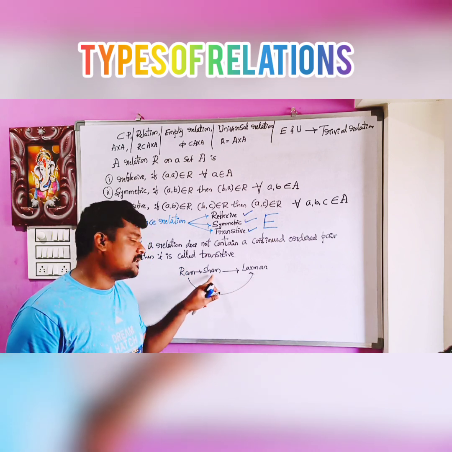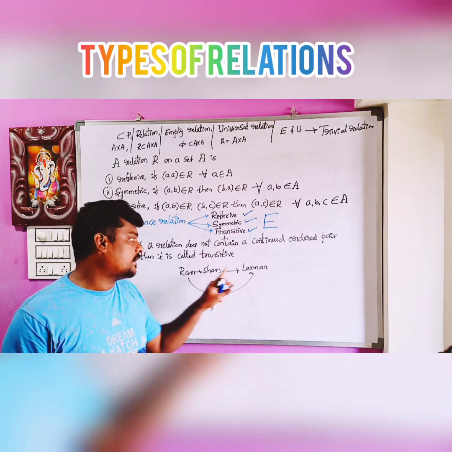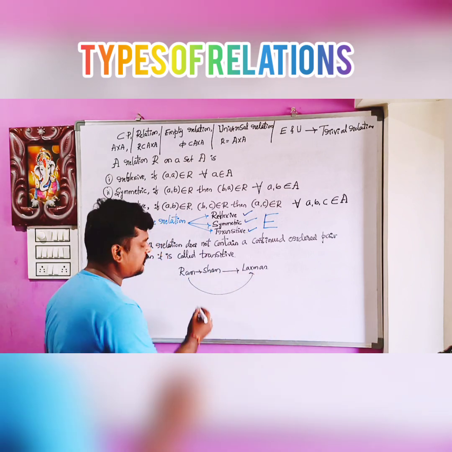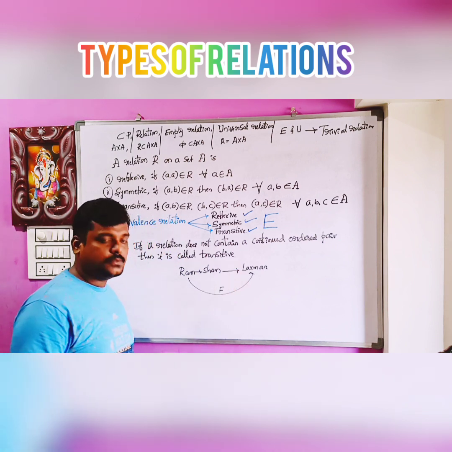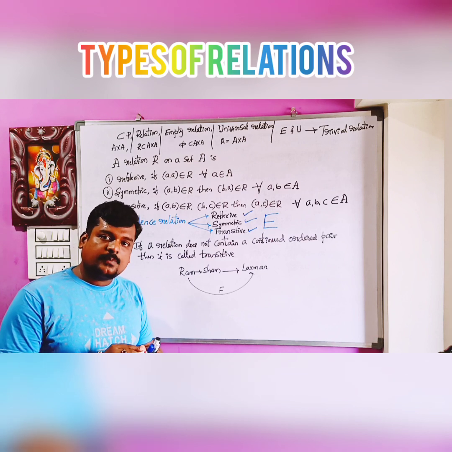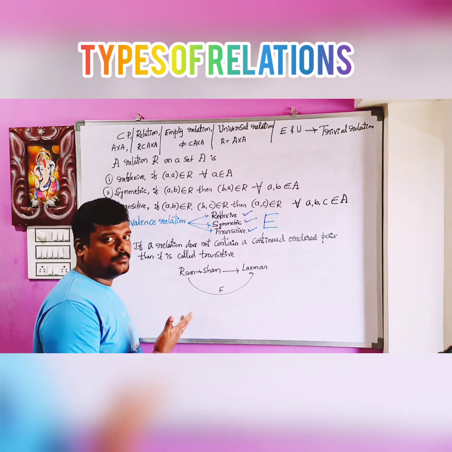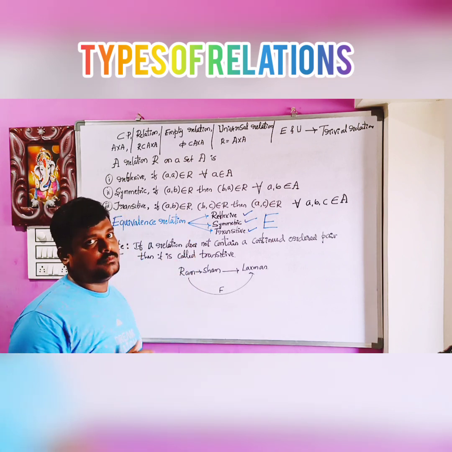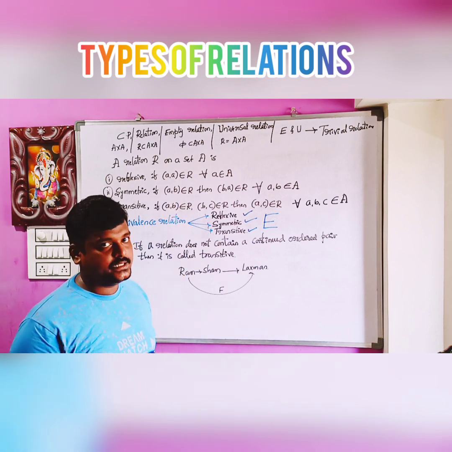Okay, Ram is a friend of Shyam, Shyam is a friend of Lakshman. Whether Ram is a friend of Lakshman, that we have to see. If Ram is also a friend of Lakshman, then it is transitive. Otherwise, this type of relations are not transitive. We'll have many examples to discuss about reflexive, symmetric and transitive. By the examples, you are going to understand the concepts very easily.